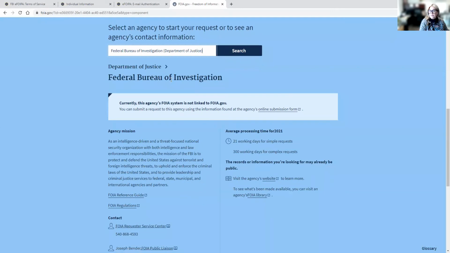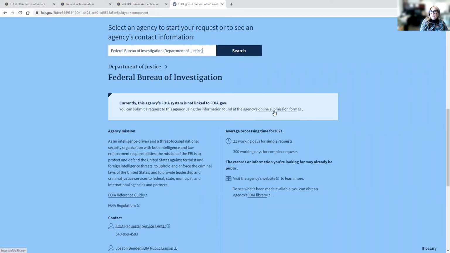I like that this was the prompt that I got. This is one of the government agencies that does not have their transparency information linked directly to this website, so you do have to go to their website. But this page still provides quite a bit of relevant and important information. It tells you what the agency is, so you can ensure that you're getting the right information from the right spot. It gives you the average working time for simple or more complex requests, and contact information in case you run into any issues.